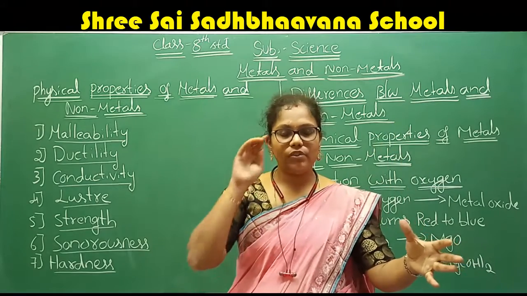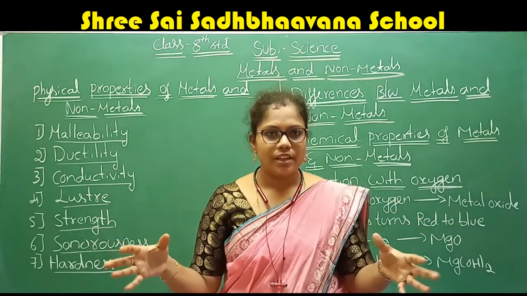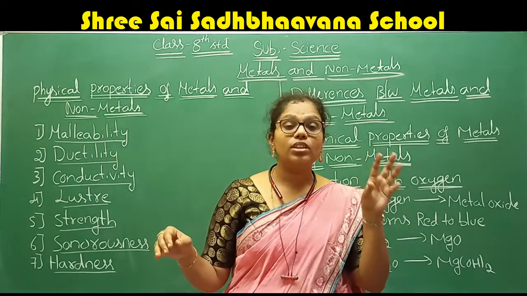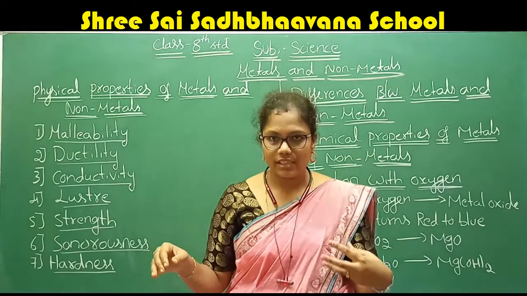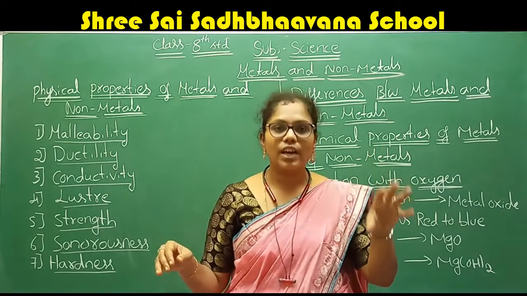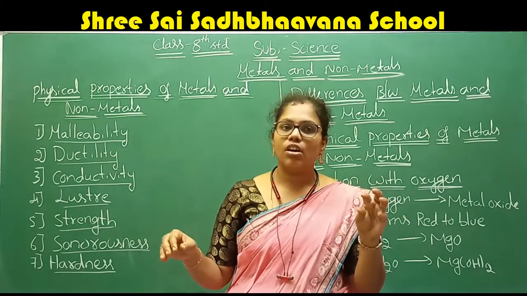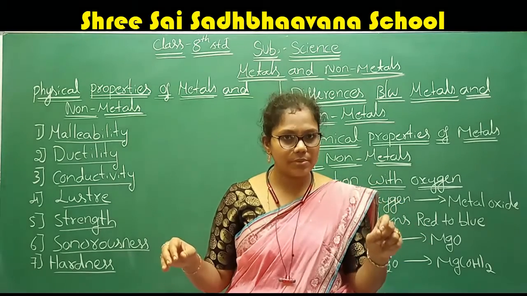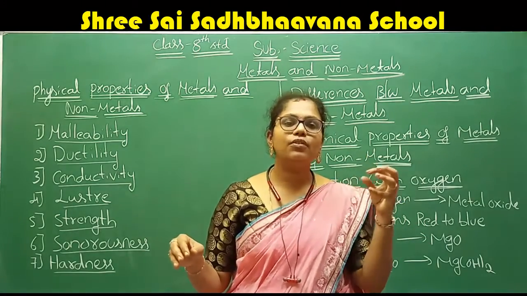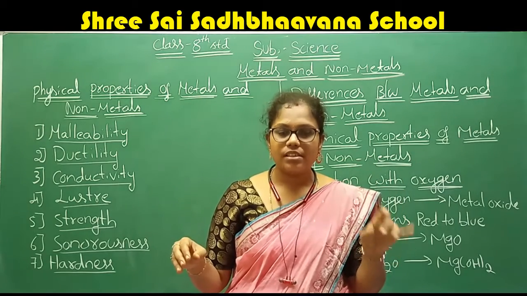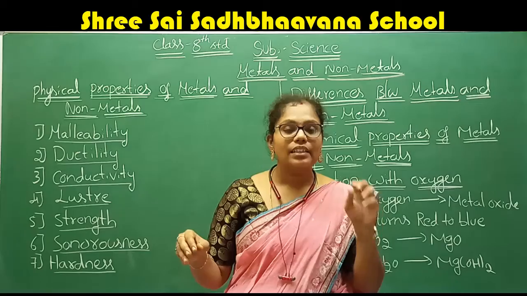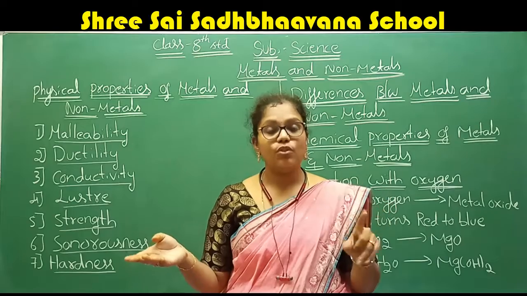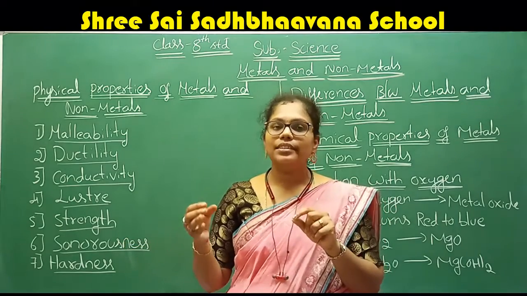Take some examples of metals on one side and non-metals on the other. Any substance that can be made into thin wires, we call a metal. Therefore, non-metals cannot be made into thin wires.